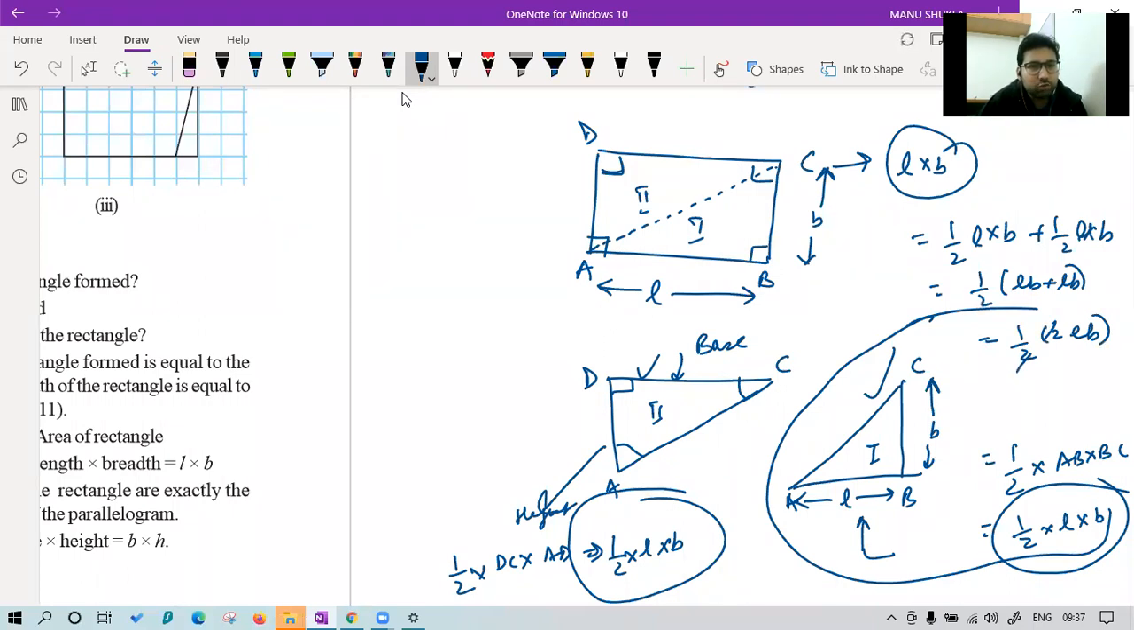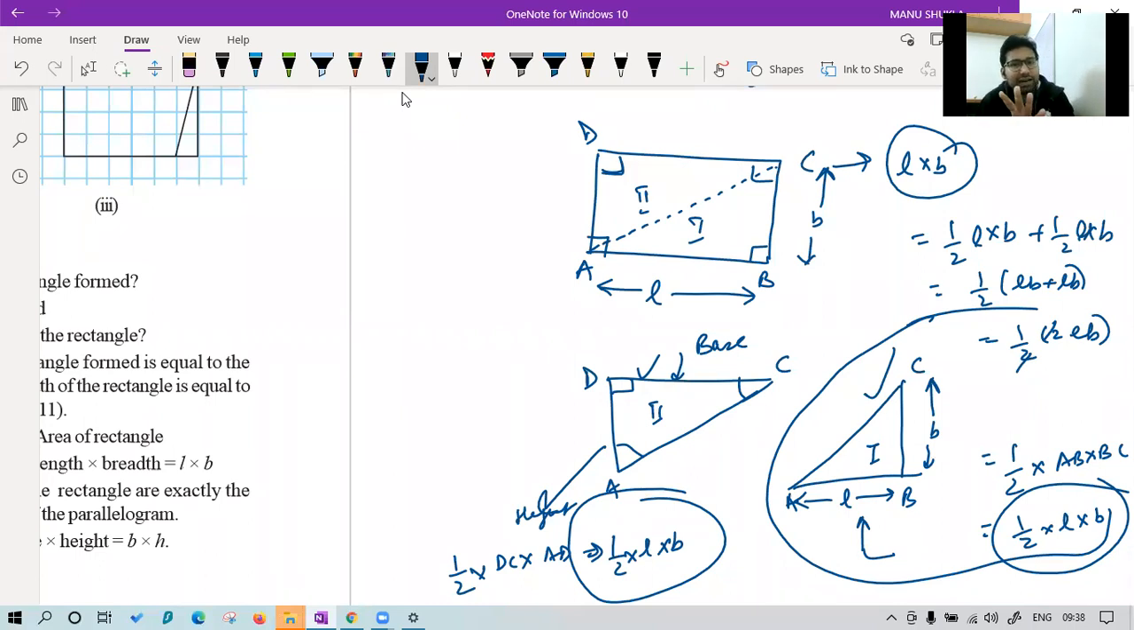Sir, please repeat again. Why formula L into B of triangle? Okay. Triangle formula is half base into height. Mokshita, I have made the rectangle in two parts as two triangles and I found the area separately. I found area of first part is half L into B. I found area of second triangle is also half L into B. And if I add both the areas, Mokshita, if I add both the half LB, I get LB. That's why we got the answer as LB of rectangle.